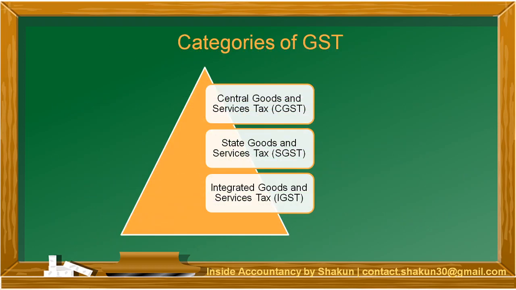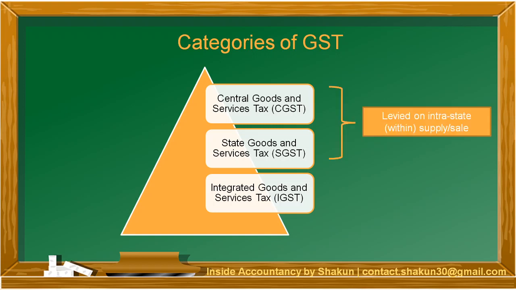Moving on. The categories of GST. GST is categorized into three categories. First is Central Goods and Services Tax, State Goods and Services Tax, and Integrated Goods and Services Tax. Now, CGST and SGST are levied on intra-state transactions.